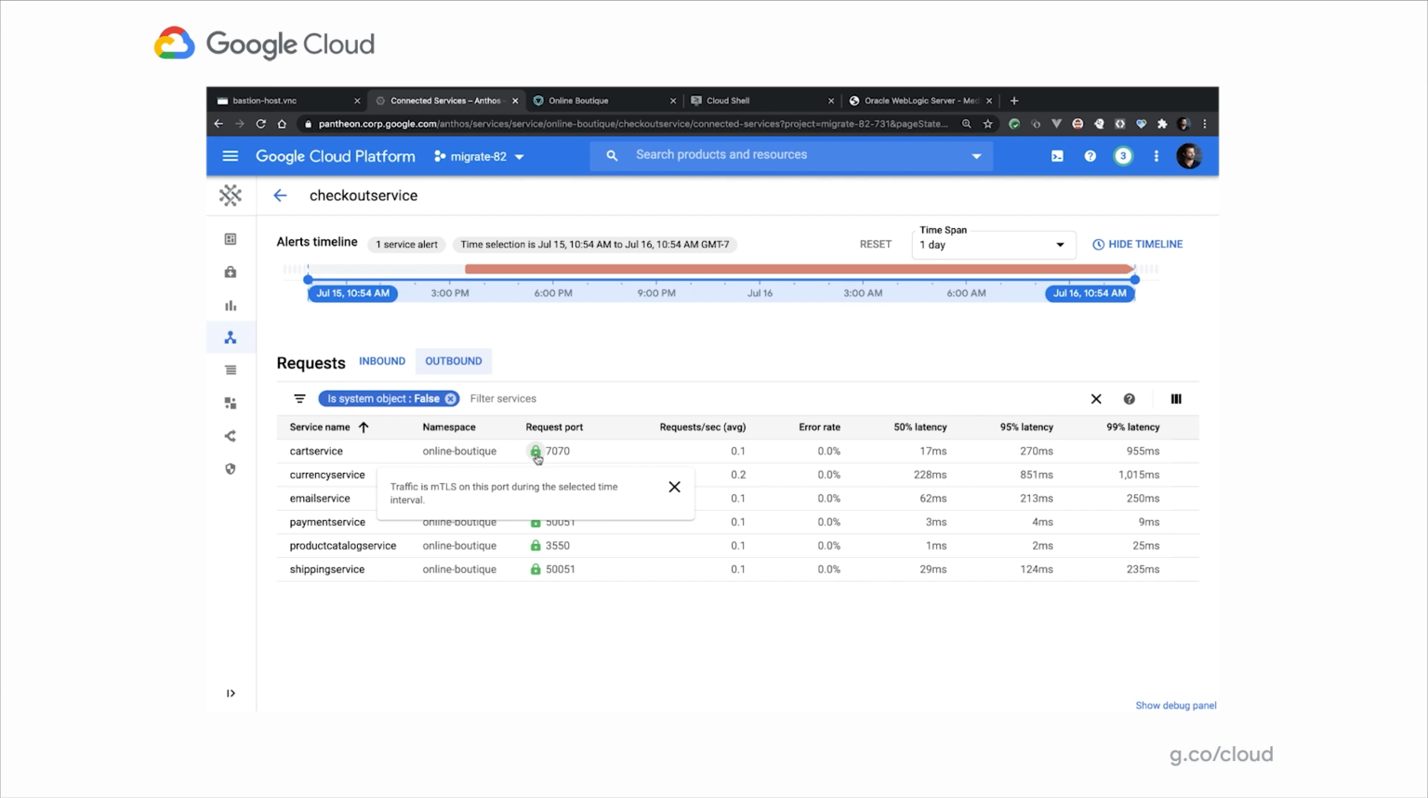And for every single one of these services, I can see the port as well as the security posture, where it's all encrypted. So hopefully this gave you an idea of how we can take a monolithic virtual machine, use Migrate for Anthos to convert it into a container and run it on Kubernetes. And then over time, as we refactor this application into microservices, we can use Anthos Service Mesh to implement some of the Google SRE best practices into your platform.